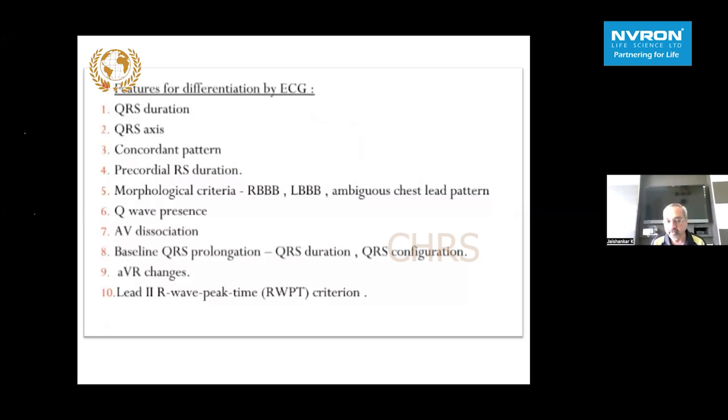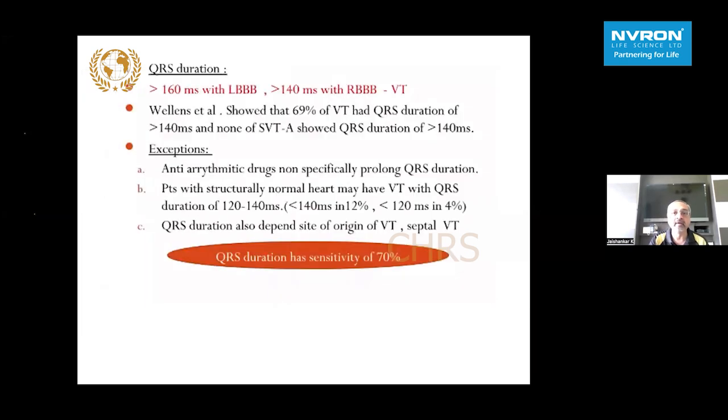So 10 points are important there, starting from the duration of the QRS, the axis, concordance, the transition of the RS pattern in the precordial leads, some morphological features like right or left bundle branch block or ambiguous pattern, presence of Q waves, as I said earlier, in the precordial leads, which point strongly towards VT. During tachycardia in a broad complex tachycardia, AV dissociation is a sine qua non for VT, and baseline QRS prolongation, lead aVR, which is very essential for diagnosing VT from SVT, and of course also the R wave peak time in lead II, the Pava's criteria, which I'll be coming to subsequently. So we use all these 10, you can interchange them and then do a rapid diagnosis.